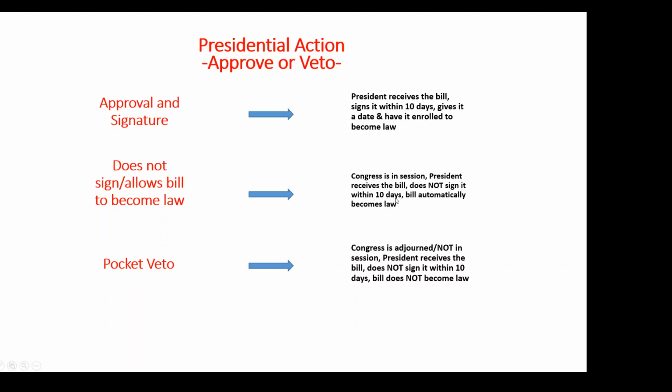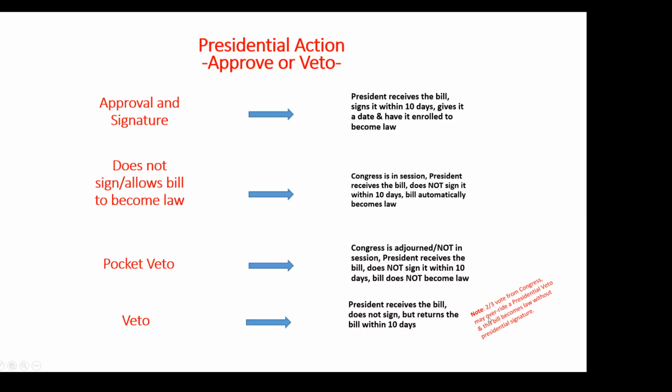Up here, does not sign but allows to become law says Congress is in session, president receives it, doesn't sign it within 10 days. That automatically becomes law. Then the fourth presidential action is the veto, which you commonly hear about. The status there is the president receives the bill, he does not sign it, but returns the bill within those 10 days. So within 10 days, Congress is in session, president receives it, he returns it. For whatever reason, he doesn't like a portion of that bill or doesn't agree with a portion of that bill, he has to veto the whole bill and return it.